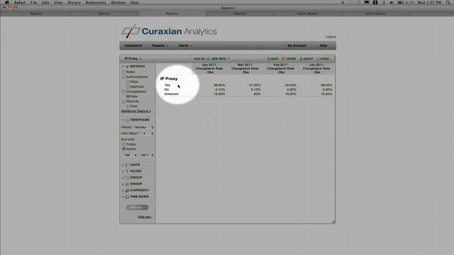This data shows that when an order is associated with a proxy, which means that it's probably a foreign user masquerading as a local customer, the fraud rate is as high as 43%. Now, if you were a merchant looking at this data, you wouldn't want to build a rule that rejects orders that come from proxies, because even though those orders have a 40% fraud rate, 60% of those orders are still good. So let's take a look at another variable.